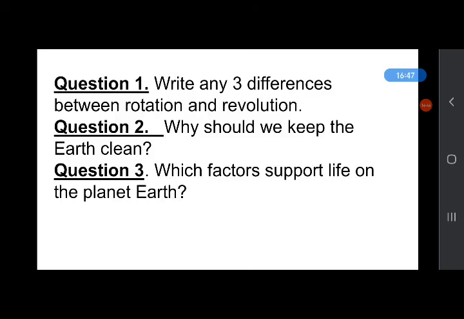And this is your work for today. Question 1 is, write any 3 differences between rotation and revolution. Next is, why should we keep the earth clean? Next question, which factors support life on the planet Earth? If you have any doubt, you can ask.